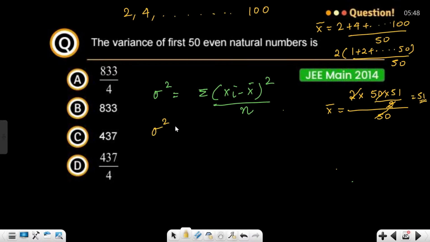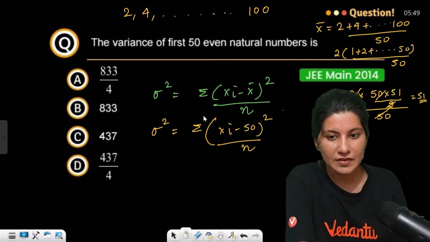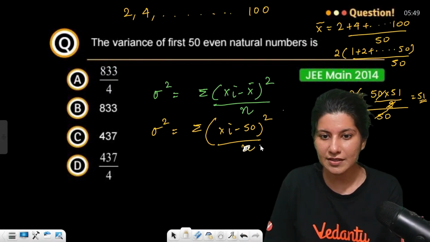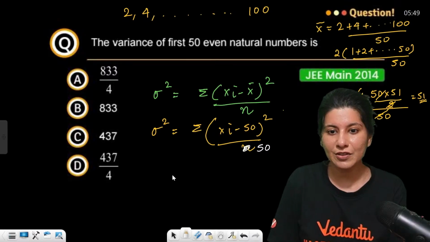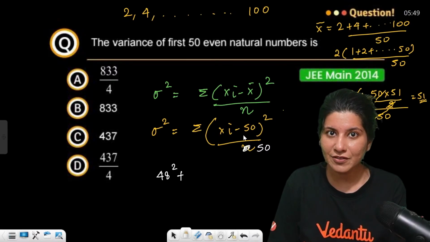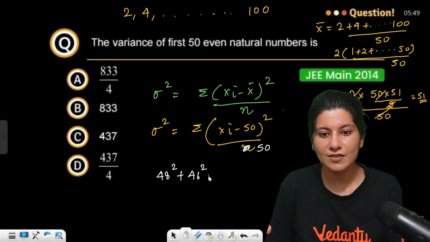So sigma square will be sigma of xi minus 51... sorry, xi minus the mean whole square by n. First see xi minus the mean: 2 minus 50 whole square, so 48 square. 4 minus 50 whole square, 46 square.